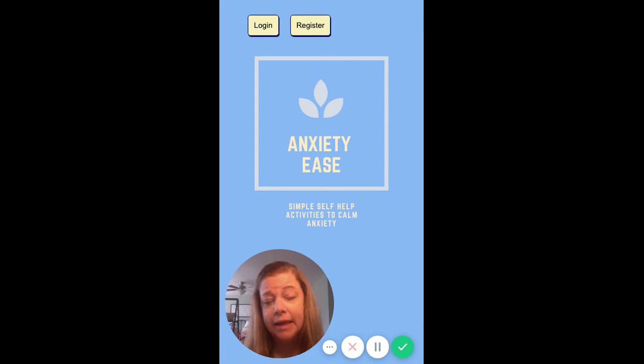Version 2 of the app, I would like to include some talk to text, which would read the prompts to the user if they choose to have the audio on. And I would also allow users to add some songs that they find soothing.